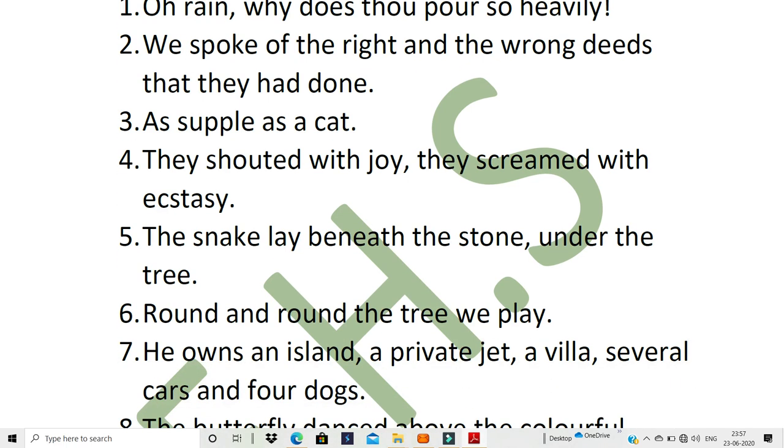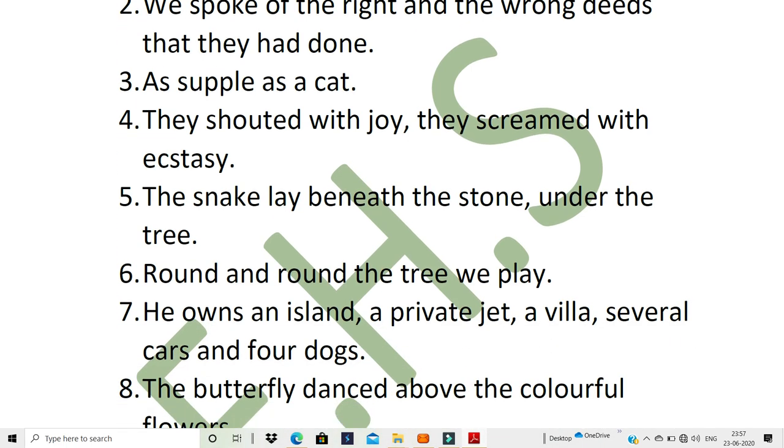Third, as supple as a cat. Now what is supple? Very flexible. I don't know whether you have observed, a cat can, even if there's a tiny little hole, just squeeze itself and go through. Yes, it can twist and bend, especially when it's playing with a ball of wool or some thread. It twists itself and turns and plays with that ball of wool.